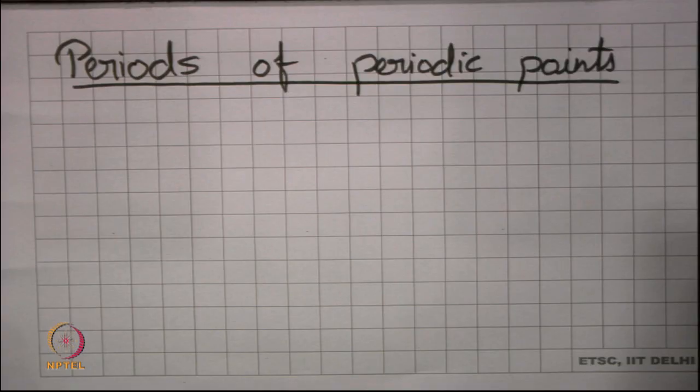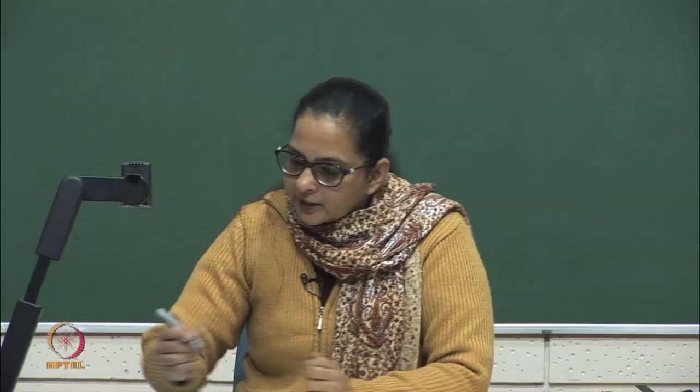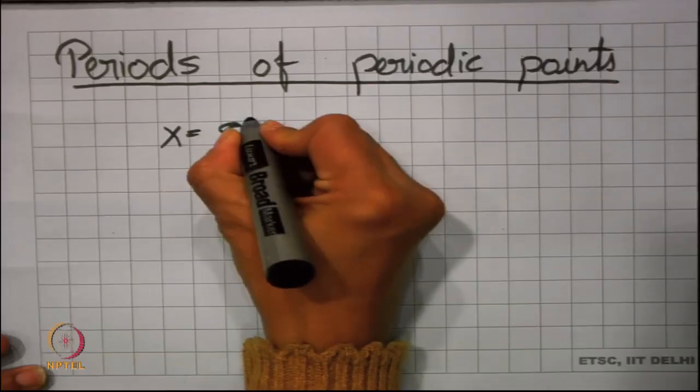In the last class we had seen that we have different kinds of periodic points and what we can predict about the dynamics of these periodic points. Today we shall be looking into what the possible periods of a periodic point can be, like can we guarantee that a certain periodic point exists or not. So, let us now look into this example of the circle which we had discussed last time.